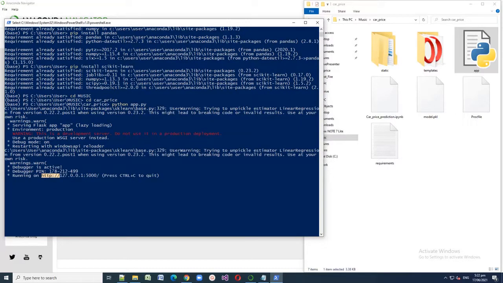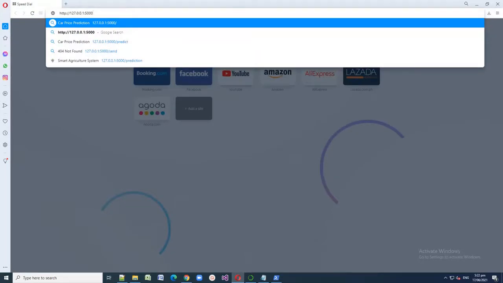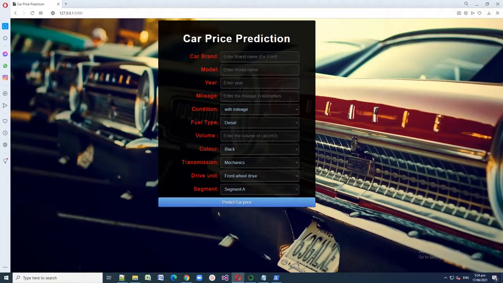All we have to do is copy this, but remember, it says a warning: this is a development server, do not use it in production deployment. So this link to our app is just temporary, and we can't use it for live. Okay, so let's open a browser, any browser you have that is already installed on your desktop computer. Then let's paste the link of our website and enter. As we can see, our website is working.